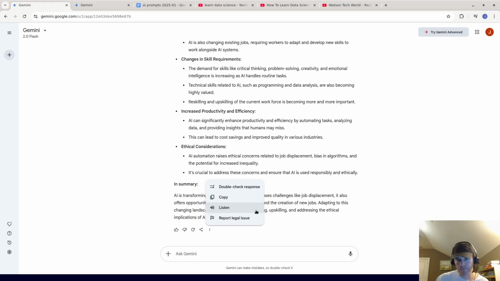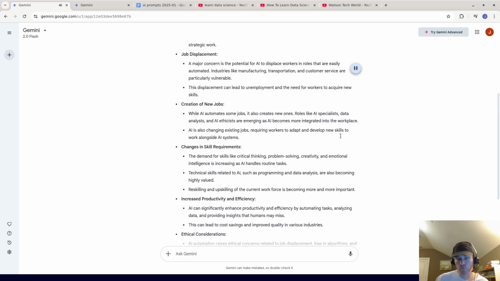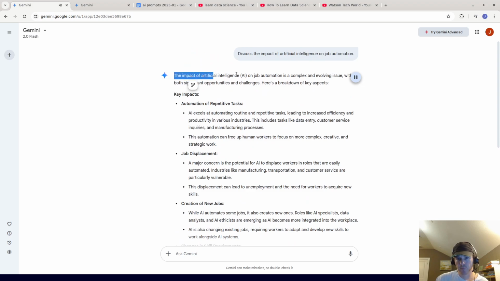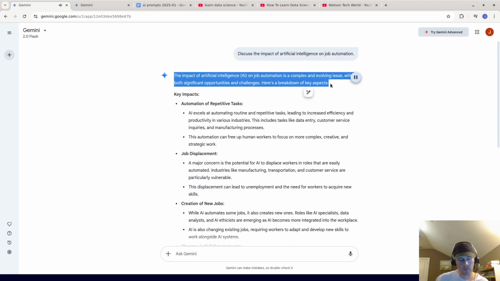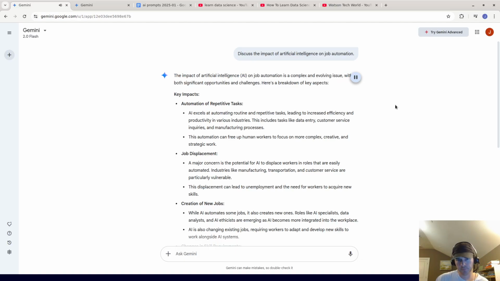The impact of artificial intelligence, AI, on job automation is a complex and evolving issue, with both significant opportunities and challenges. Here's a breakdown of key aspects. Key impacts. Automation of repetitive tasks.